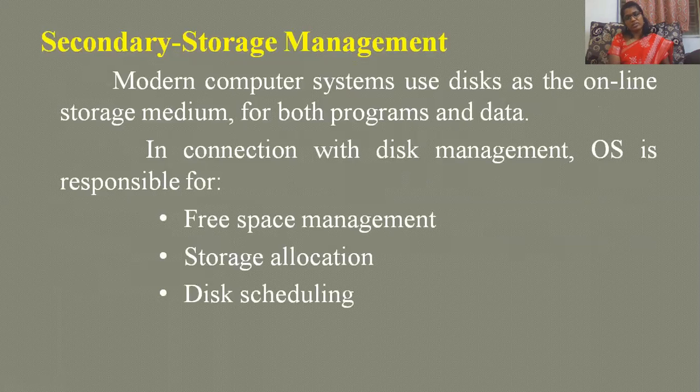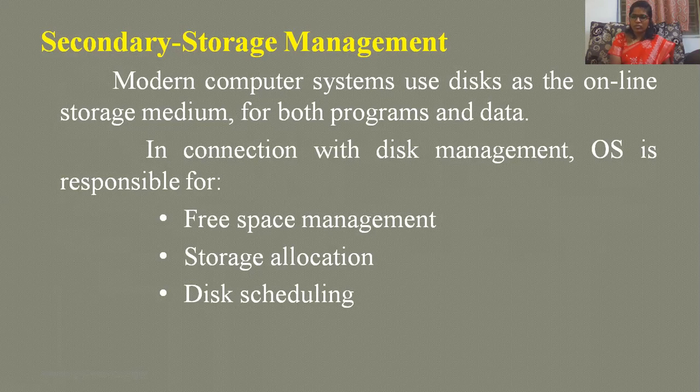So next, secondary storage management. You know the difference between main memory and secondary memory. Modern computer systems use disk as the online storage medium for both programs and data. Disk is nothing but our secondary storage device. The OS is responsible for free space management.